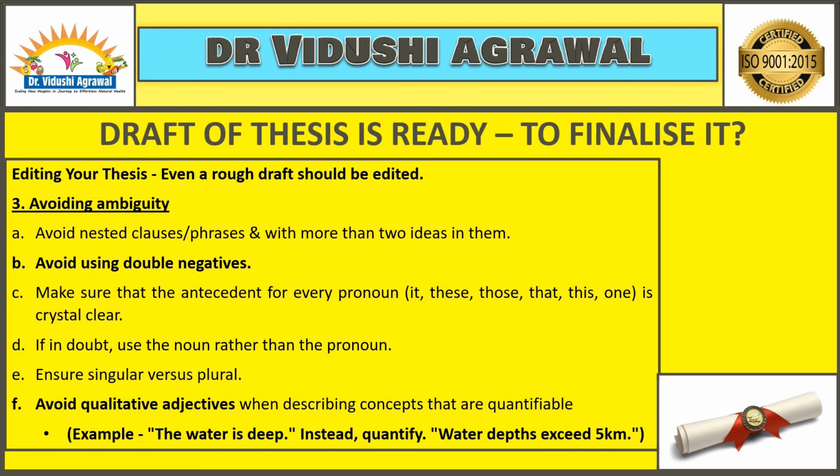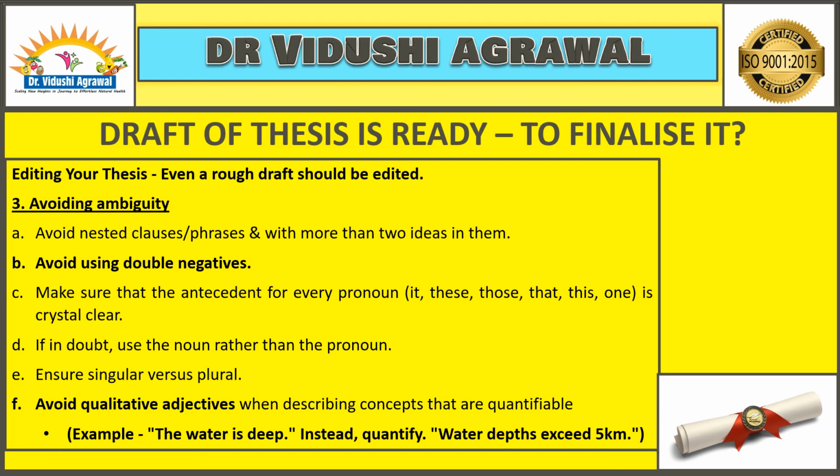Also remember that it should not contain more than 2 ideas. Ideally, one idea is best, but not more than 2 ideas at the same time. We have to avoid using double negatives. What is a double negative? A double negative is a construction occurring when 2 forms of grammatical negation are used in the same sentence. For example, I hardly have no money. This is a wrong or incorrect sentence. The correct sentence will be, I hardly have any money. So, double negatives generally make the sentence incorrect.